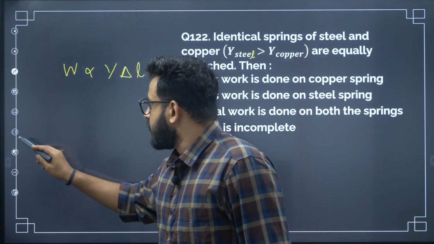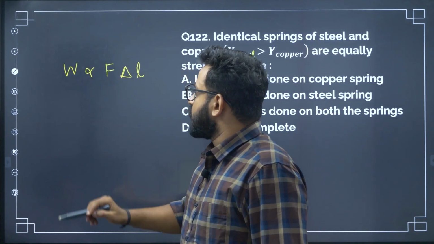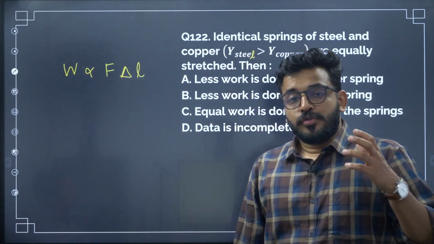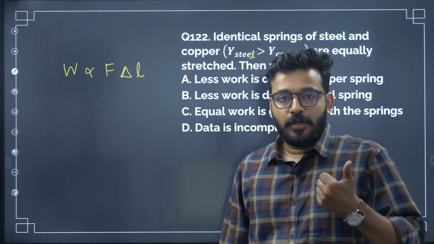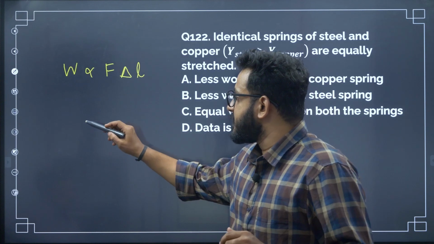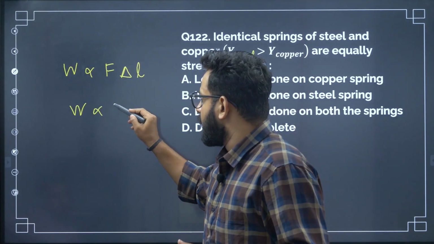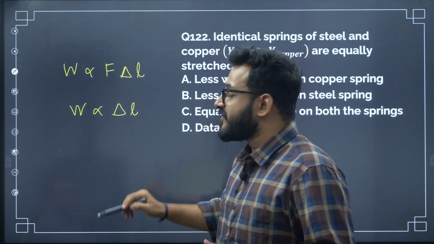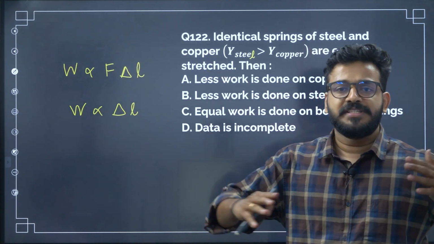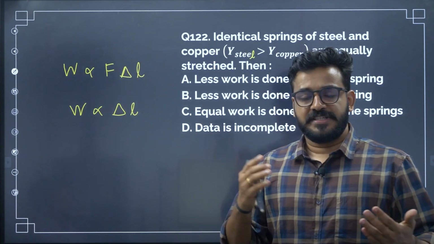So even force comes into the picture. In that case, when the force is given constant, our work done depends upon the strain, that is, how much it has stretched, the extent to which it has stretched.